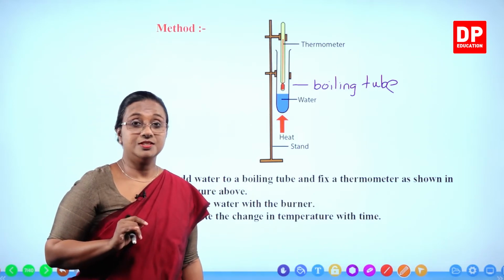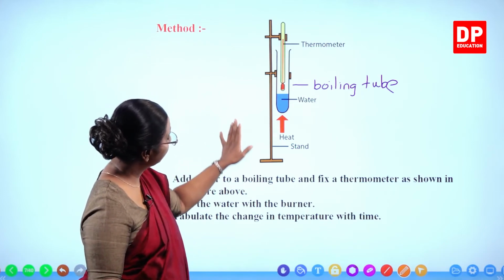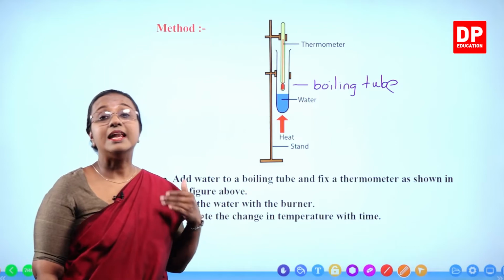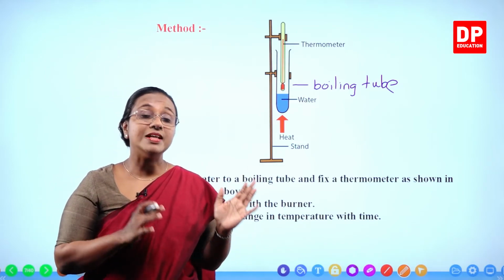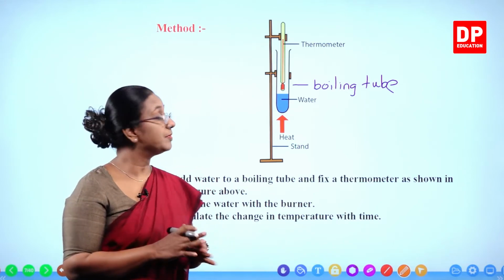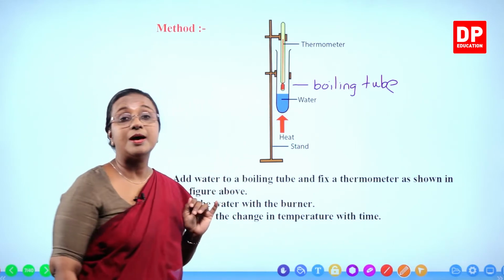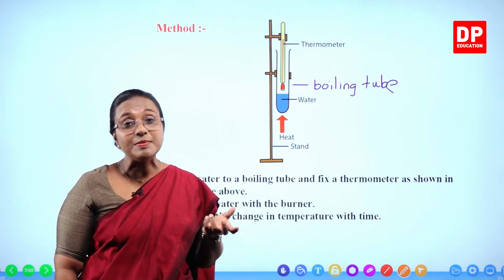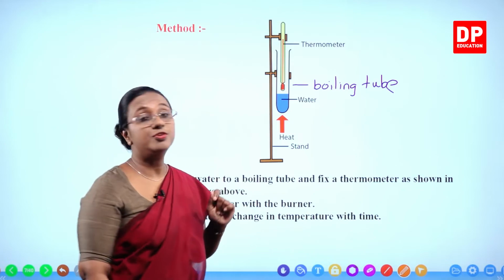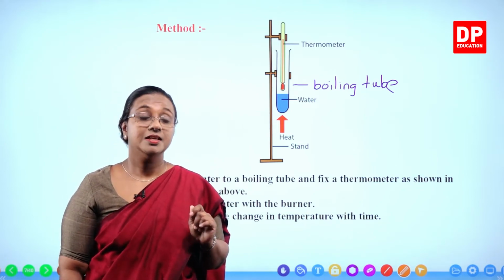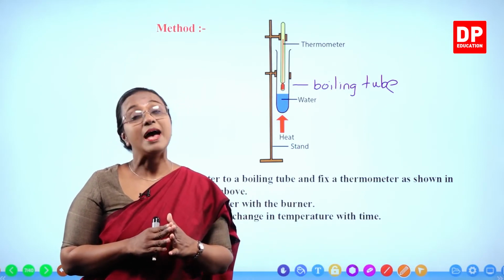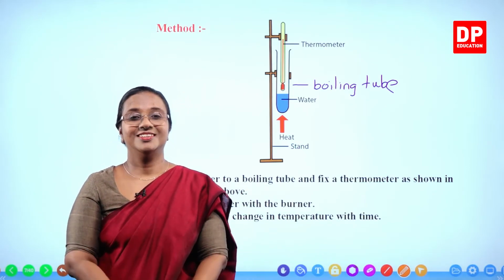Is that clear, students? So it's a simple activity. The only thing is we have to set up this apparatus like this and then provide heat and, with time, tabulate the temperature. At the same time, you have to observe what happens to water. You will be able to see water boiling. At that time, you have to note the temperature reading. Is that clear to you all? So then, we'll go to the lab and do the activity now.